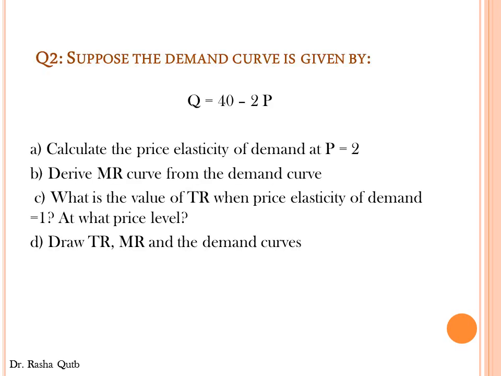Second question: suppose the demand curve is given by the following equation: Q equals 40 minus 2P. Requirements: calculate the price elasticity of demand at price equal 2. Derive marginal revenue curves from the demand curve. What is the value of total revenue when price elasticity of demand equals 1 and at what price level? Draw total revenue, marginal revenue, and the demand curves. Try to solve this problem by yourself before going to the answers.